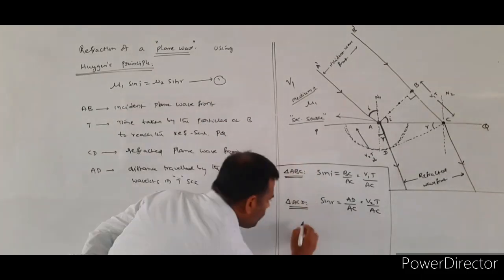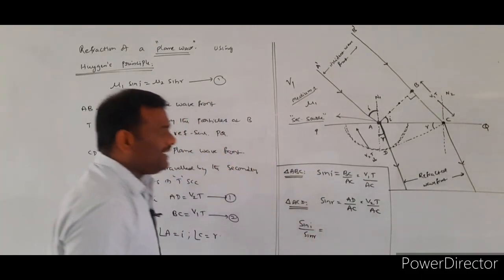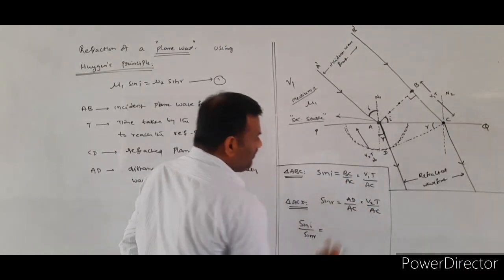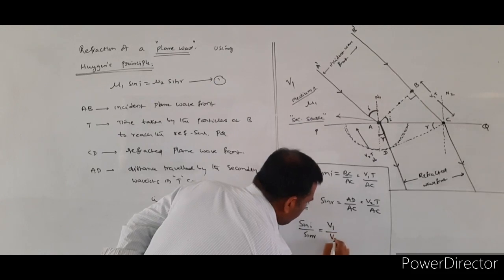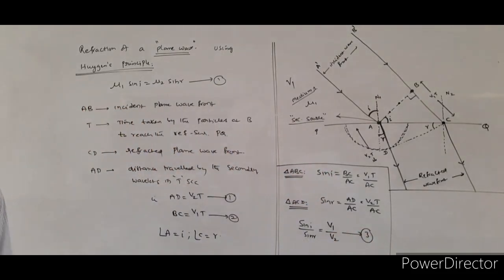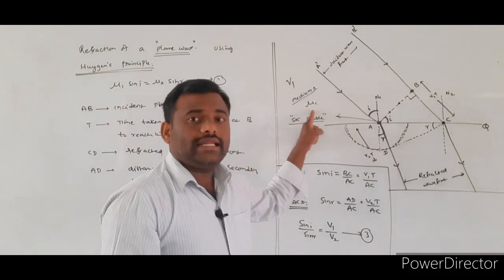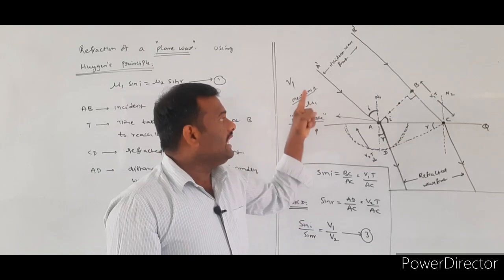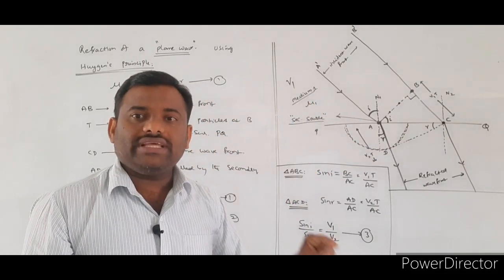So from this I will take sin I by sin R. Sin I by sin R is equal to what? AC will be getting cancelled, T will be getting cancelled. You will get V1 by V2. Sin I by sin R is equal to V1 by V2. Now, what is the mu1 here? Mu1 will be indicating the refractive index of the first medium. Mu2 will be indicating what? Refractive index of the second medium.